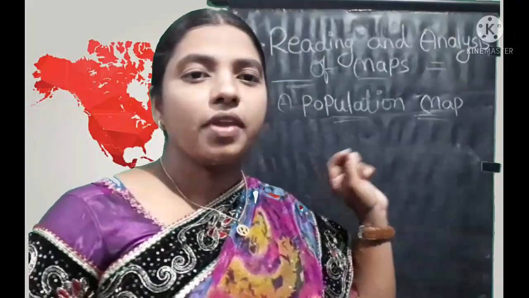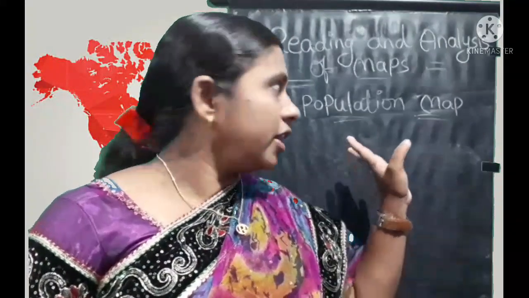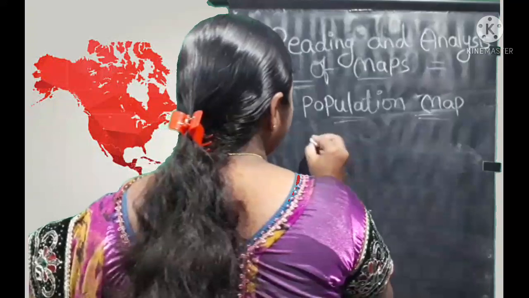Population maps. In population maps, we have to find out the density of population.